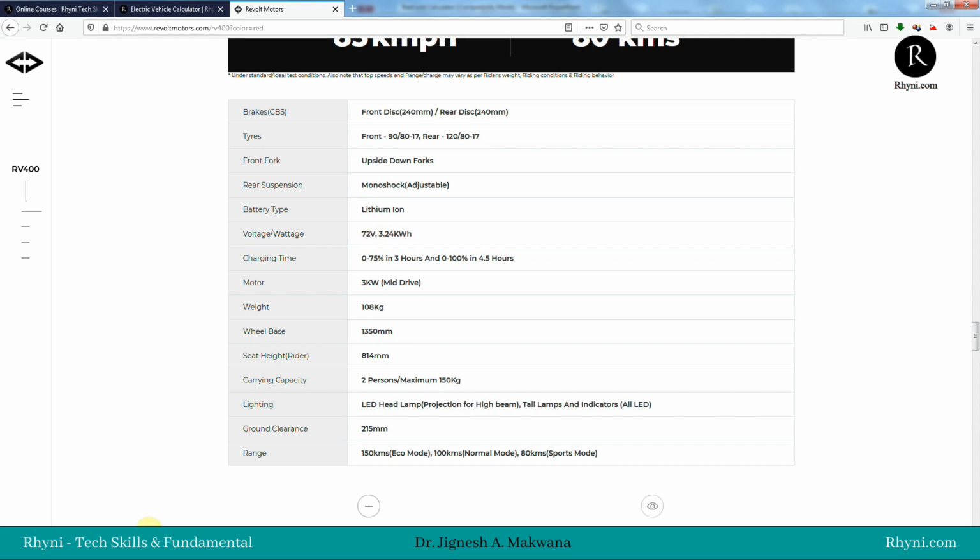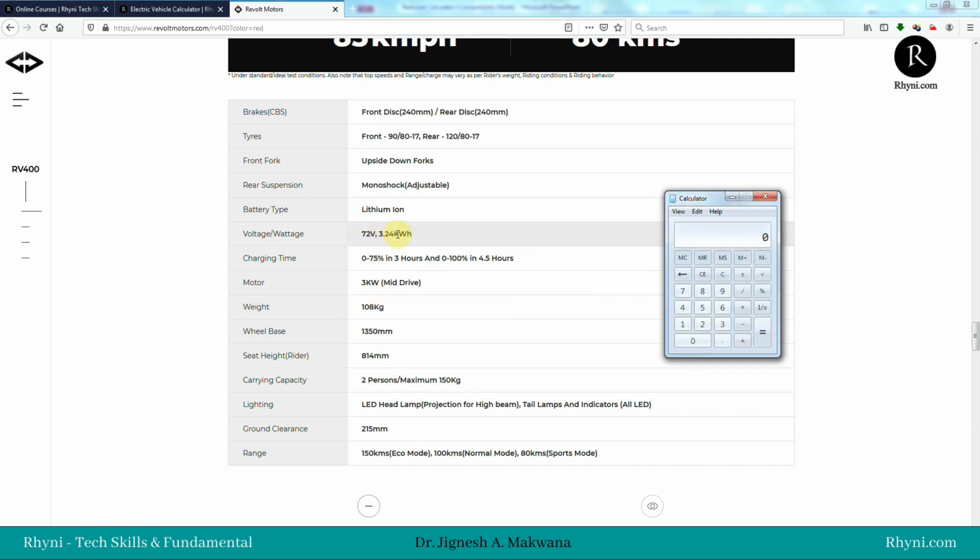So we can easily get the Ah capacity: the energy in kilowatt hour divided by volt will give the Ah capacity of this battery. 3.24 kilowatt hour means 3240 watt hour. So 3240 watt hour divided by 72 volt gives 45 Ah as the capacity of the battery.